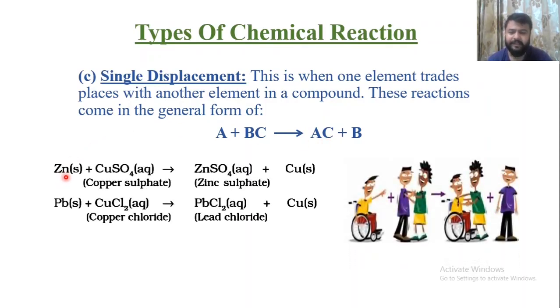For example, we have zinc solid reacting with copper sulfate. Zinc is more reactive than copper, so it displaces copper from its solution, and we have zinc sulfate and copper solid. In the case of lead plus copper chloride, lead is more reactive than copper, so it displaces copper and forms lead chloride and copper solid. If we have zinc sulfate reacting with copper, zinc is more reactive than copper, so zinc is not going to be displaced by the copper, so the reverse reaction will not happen.